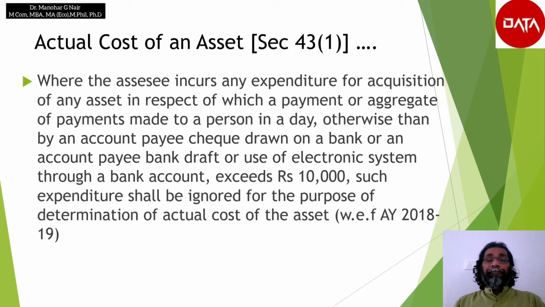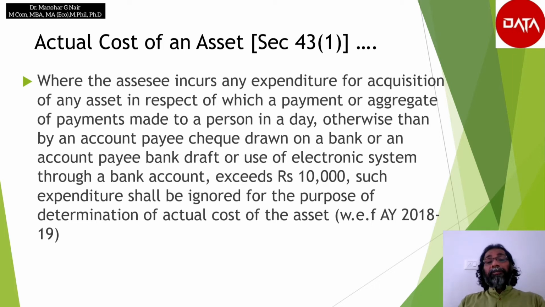This means while computing the actual cost of the asset, if the asset is purchased for more than 10,000 rupees, the payment should have happened through bank transfer. It could be through cheque transfer, demand draft transfer, or even the transfer through electronic clearing services.